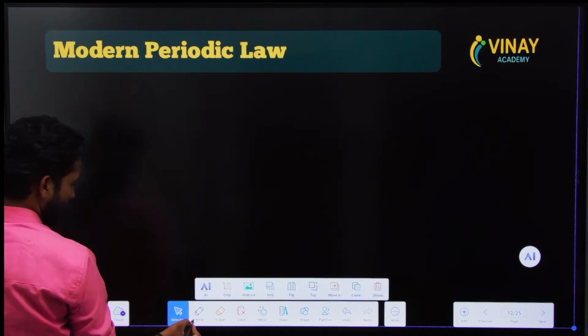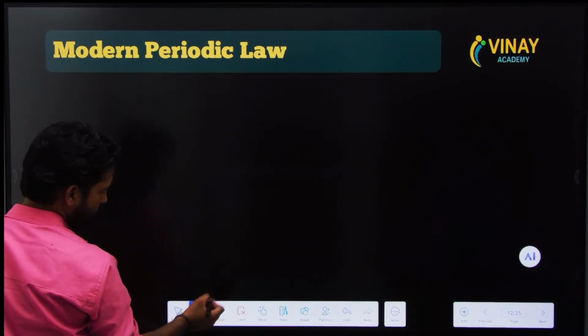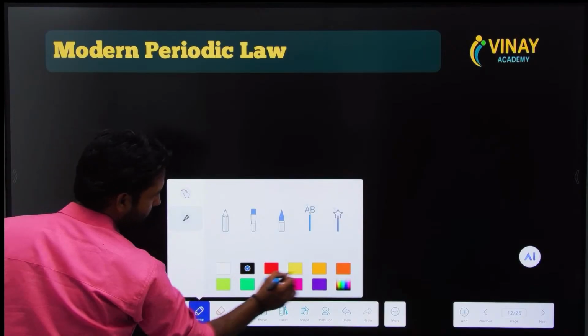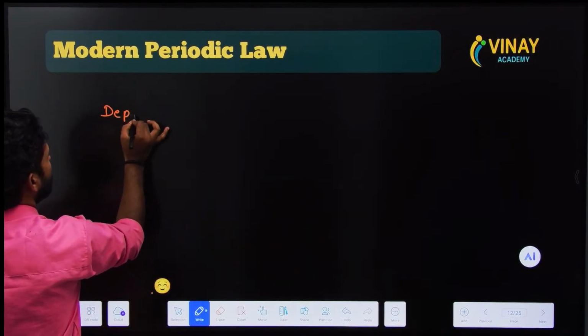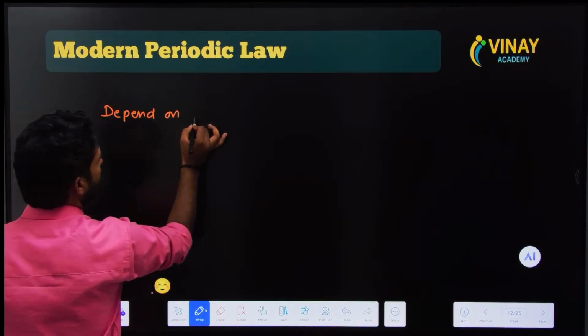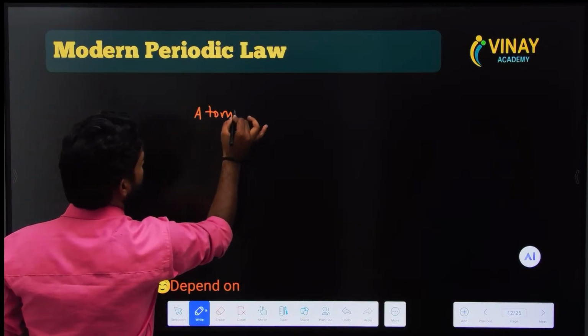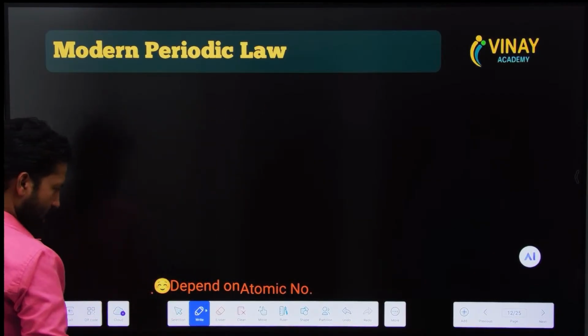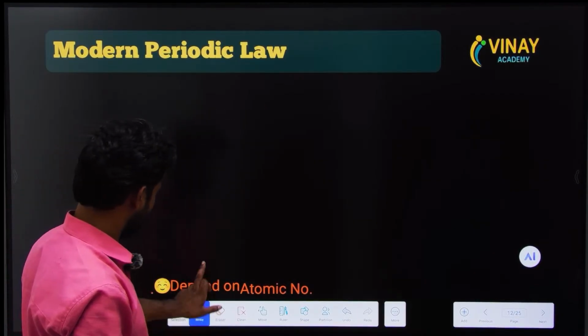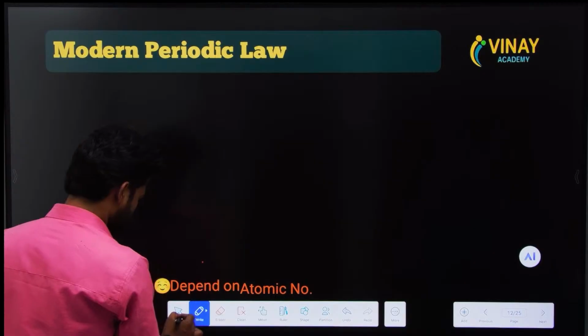basically it was it was depend on atomic number. What is that? There is some problem.